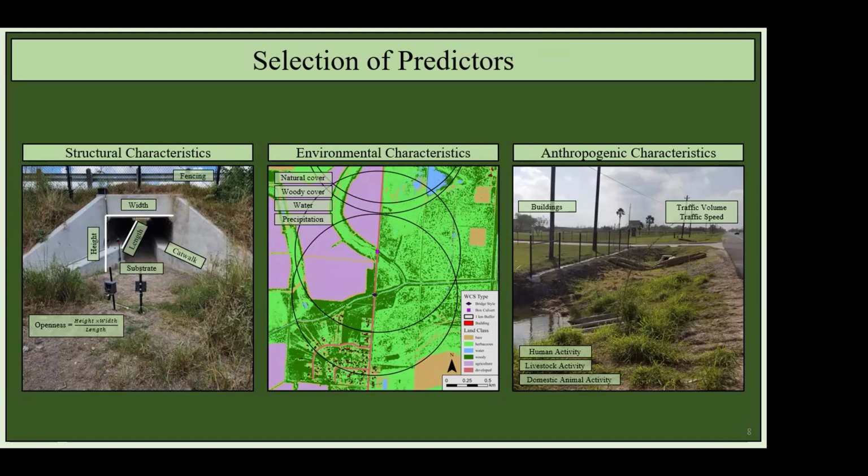Finally, our anthropogenic characteristics included the traffic volume and the traffic speed. Traffic volume was the average annual daily traffic. The speed was just the speed limit. We didn't have actual speed information or actual traffic levels. We also included the presence of buildings in the area, as well as the human activity, livestock activity, and domestic animal activity at the wildlife crossings.